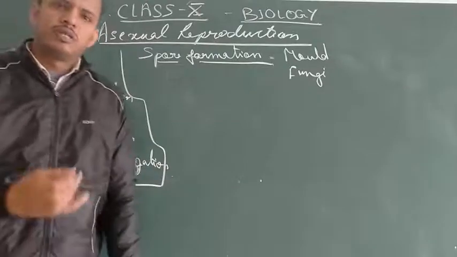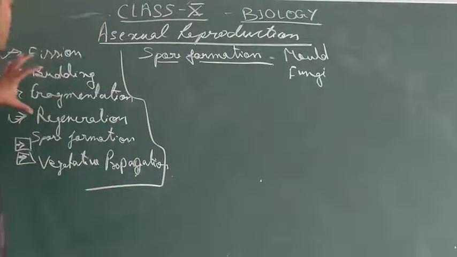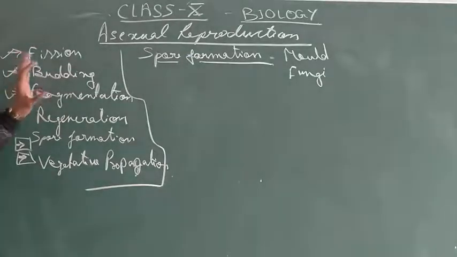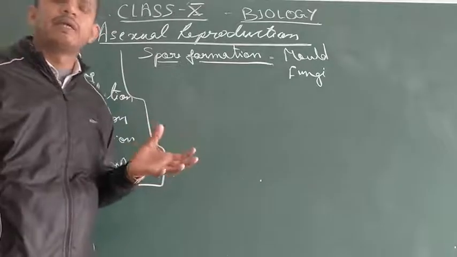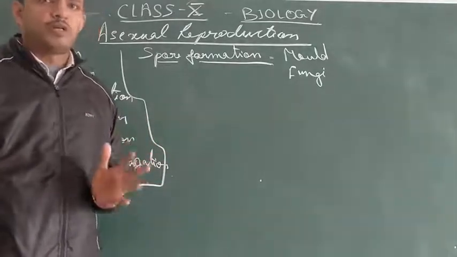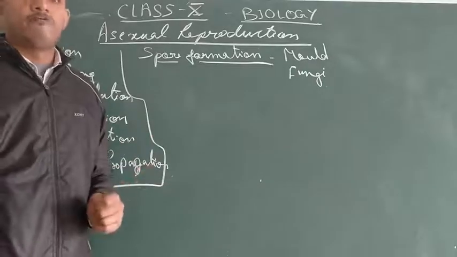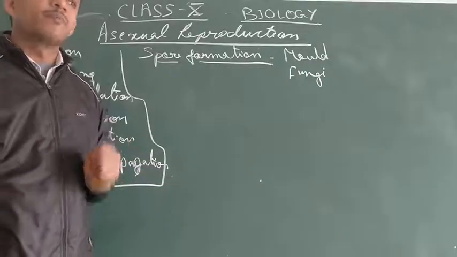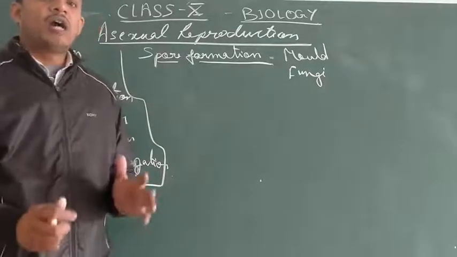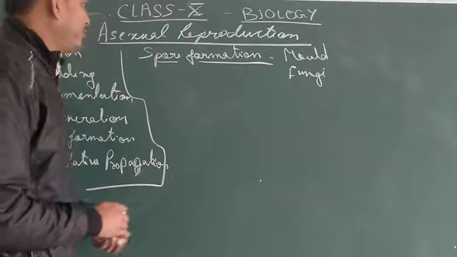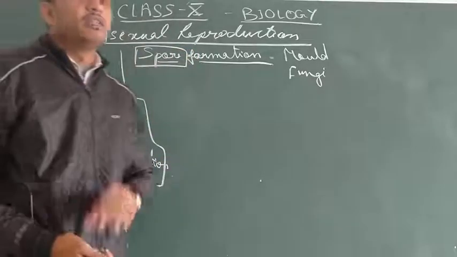Okay, fungi. You see the spore formation. Till now, in the different modes of asexual reproduction that we have discussed, the whole parent body participates in the development of the new organism. But the special thing in the case of spore formation is that the spore is actually a special reproductive organ.